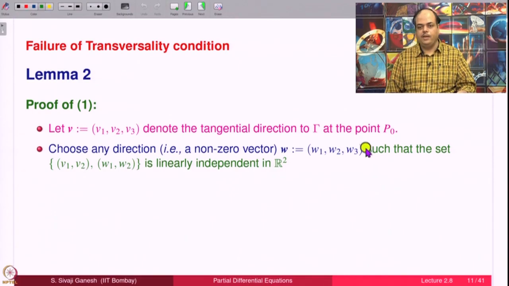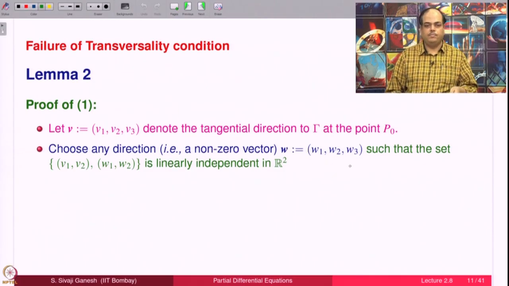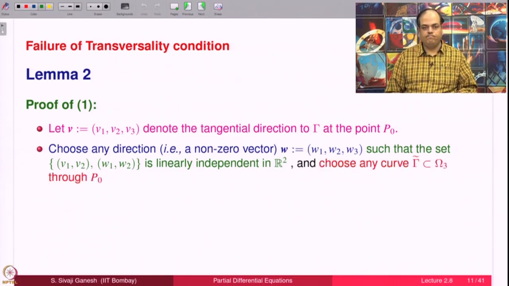And W3 you can simply add to that. There is no condition on W3, the only condition is on W1, W2 and V1, V2. So, it can be done. In fact, infinitely many ways you can do this. That is the reason why we are going to get infinitely many solutions.